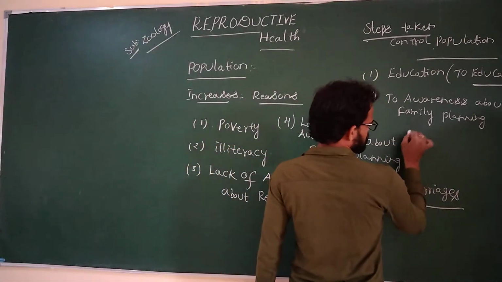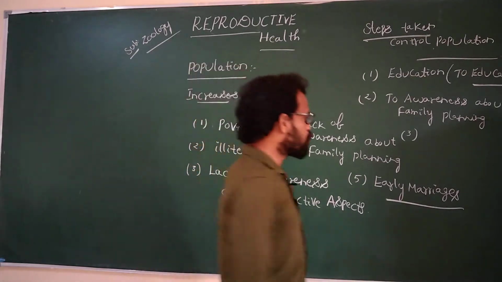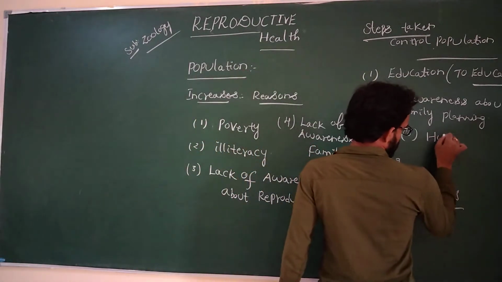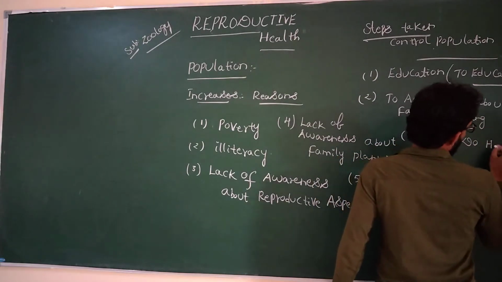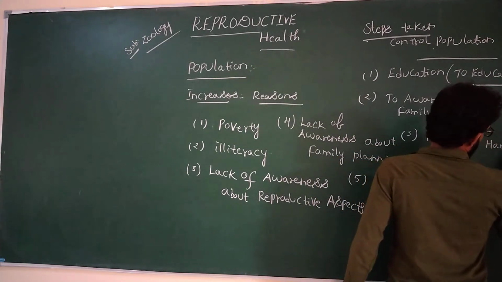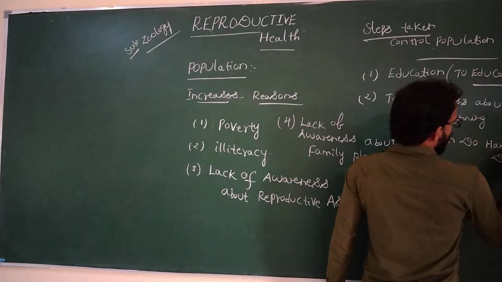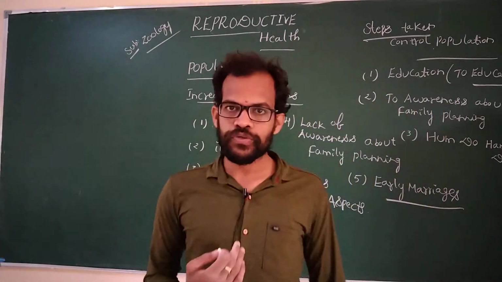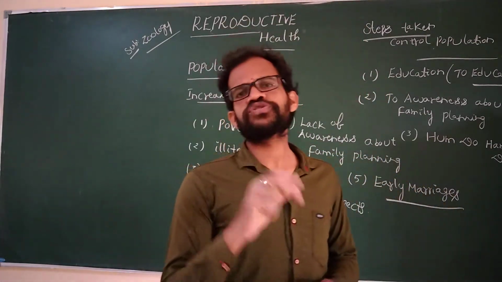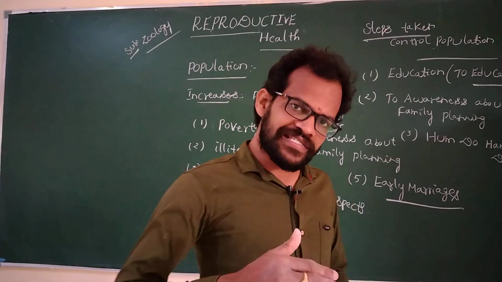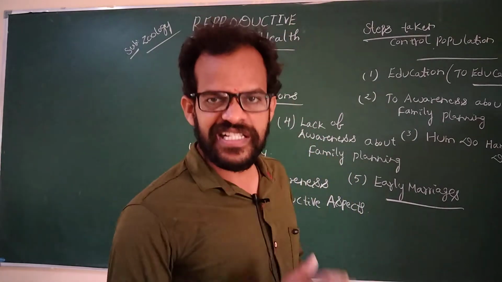What is the third important step? Hum do hamara do. You two, we are two. Every family should have only two children. Otherwise, more than two children means the population increases.